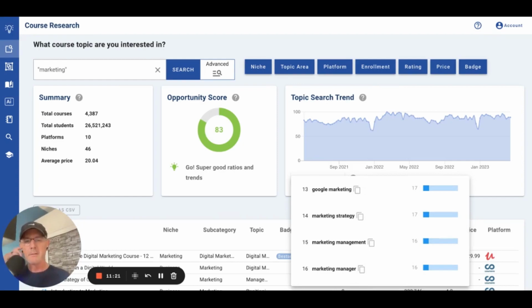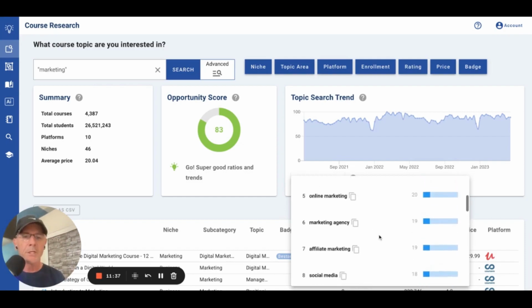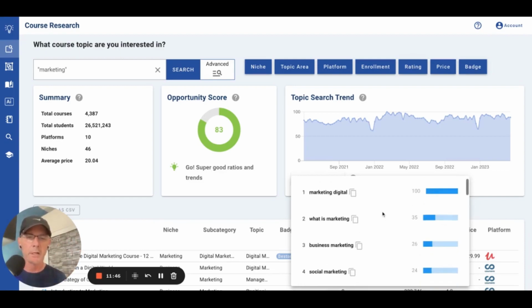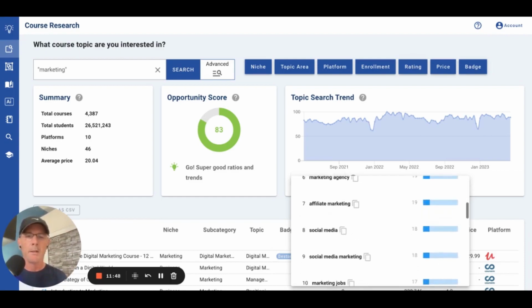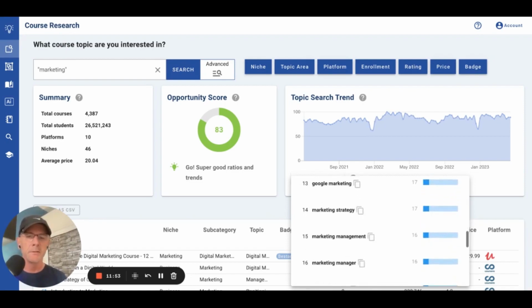So this is great data because it will give you ideas for additional modules in the course that you're thinking about teaching, or additional courses as follow-ups to your initial course. Or if you want to do a lead gen course, you could write, you know, 5 things you need to know about digital marketing, right? Or how to start a marketing agency from scratch.